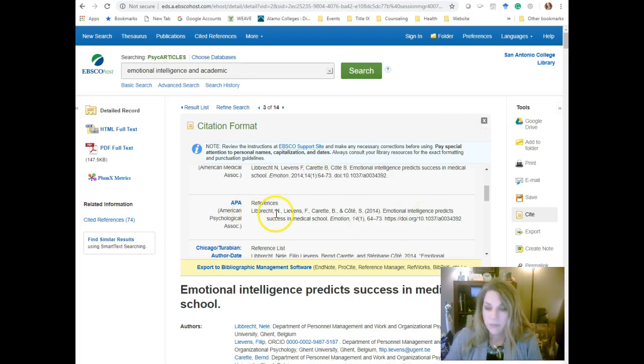So for here, you can see they've got the last names, the initials, the ampersand with the last one, the year of publication, a period, and then the title of the article, which is good because they didn't capitalize every word, because it's not supposed to be. The title of the journal is in italics, comma, and then here's the volume number in italics, then the italics stops. And then in regular type from there on, you've got the issue number, comma, space, page numbers, period, and then there should be "retrieved from" before the URL. So that is incorrect here.